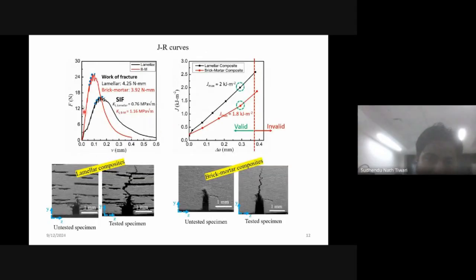Now, this is the result that I got. This is the force versus load line displacement. The red one is for brick mortar, this is the CNB test result, and this black one is for lamellar composite.